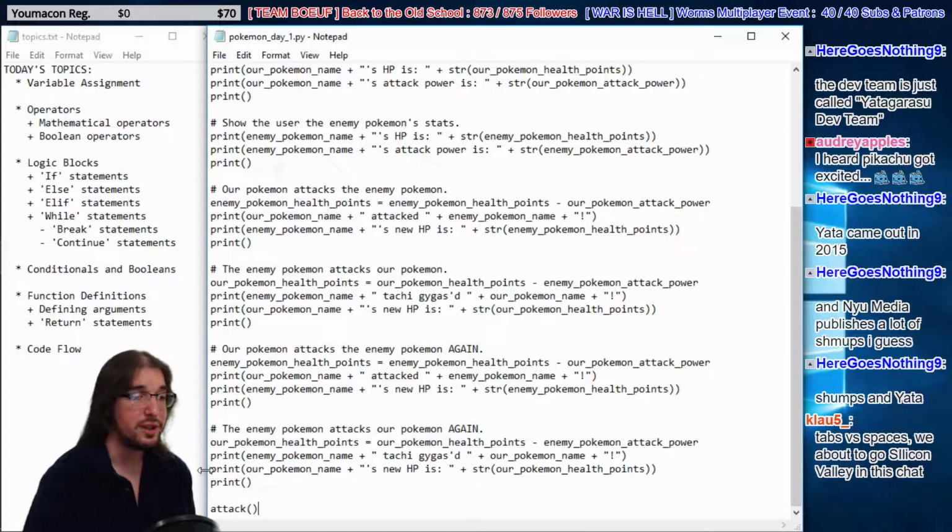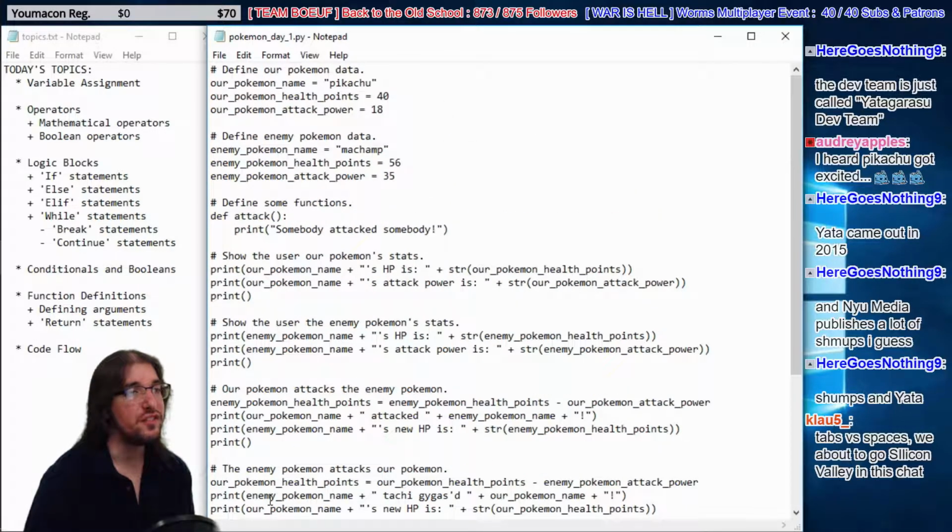So here we called print, right, which is a built-in function. We call it all over the place, in fact. Here we use string. We call string right here. It returns a value. It returns a string value from an integer in this case. Now we're calling attack. Now attack does not exist in Python, but we defined it. We made our own attack right here. def means define a new function. We named it, and we put these parentheses here to know that it's a function. And then whenever you indent lines, you always use a colon first. So that means the previous line used a colon, which means the next line's gonna be indented. And we indented it right there.